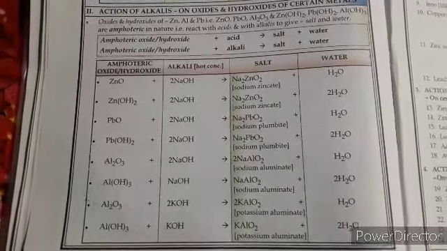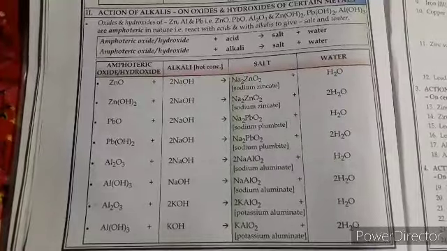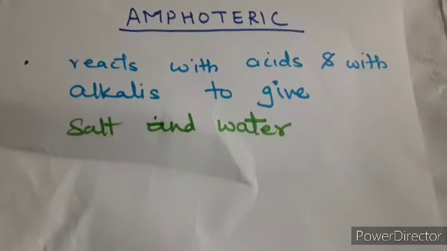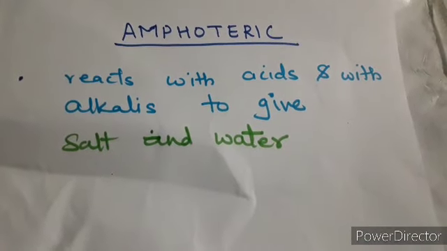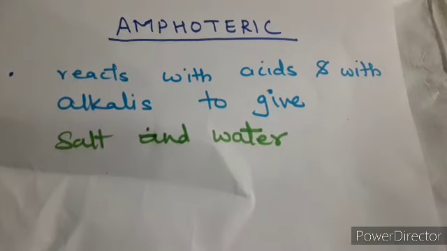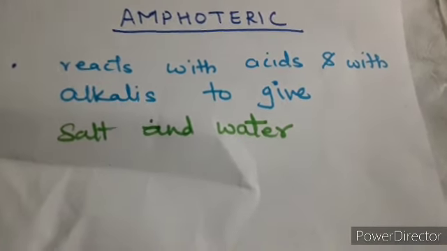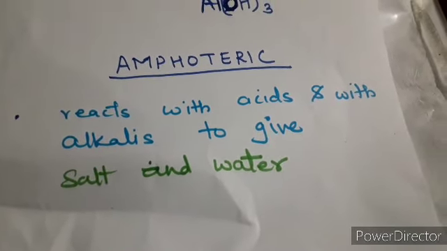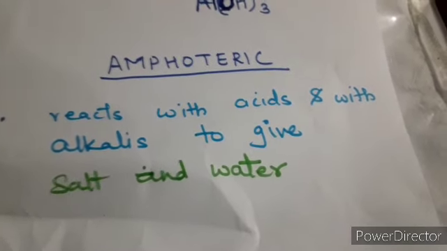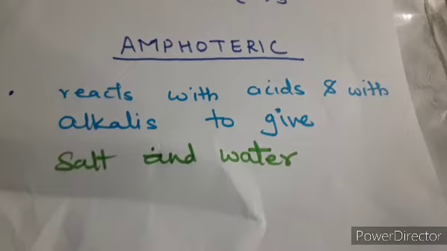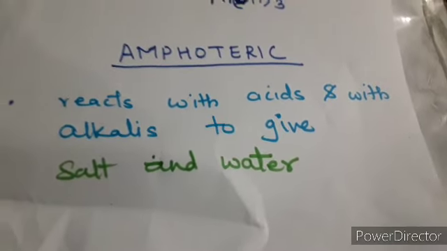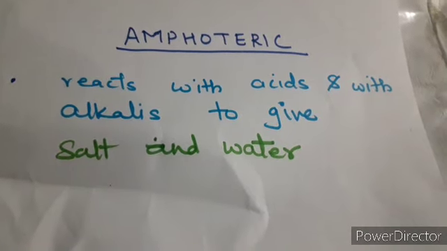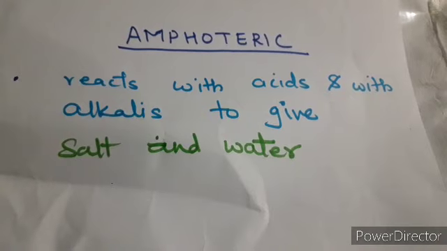There is one term written in this topic, amphoteric, and I want to explain this term also. What do we mean by amphoteric? Amphoteric means the hydroxides or oxides which are capable of reacting with acids and with alkalis. They can react with the acids or with the alkalis, and they give you salt and water. Whether you react these oxides or hydroxides with an acid or with an alkali, they give you salt and water.